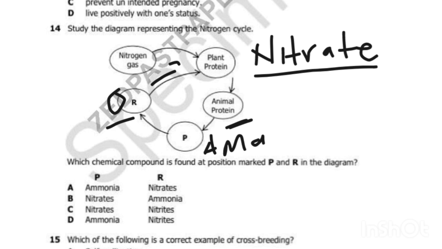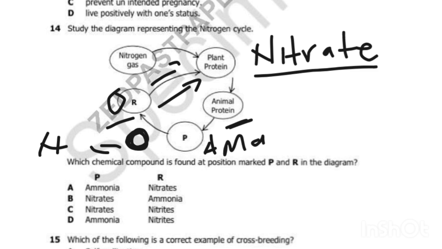So meaning there is one stage that has been skipped, which is nitrite. This is nitrite. Then from nitrite to nitrate, then nitrate is being absorbed by the plant. So the main source of nitrogen is the decaying animal that is being converted into ammonium to nitrite, then nitrite to nitrate. So this is how it is done.